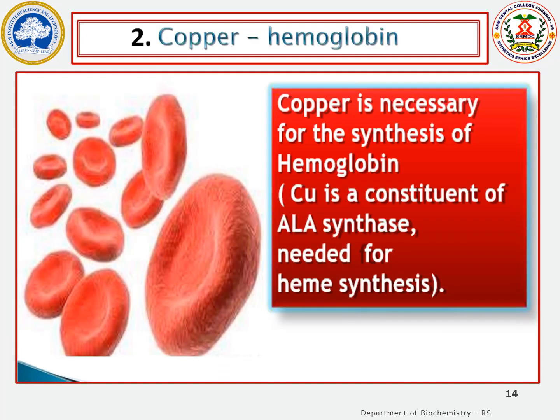As we saw in the earlier slide, copper acts as a cofactor for ALA synthase, that is delta aminolevulinic acid synthase, which is an enzyme involved in heme synthesis. So copper is very essential for the synthesis of hemoglobin because ALA synthase requires copper as a cofactor.